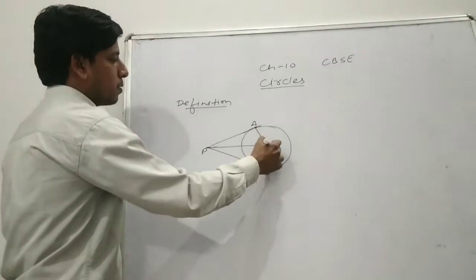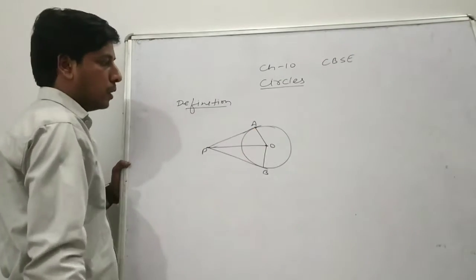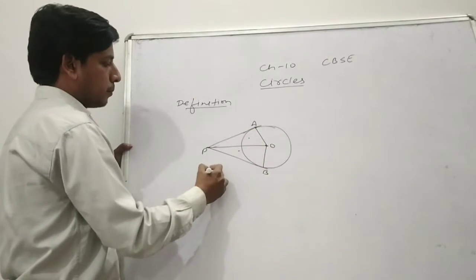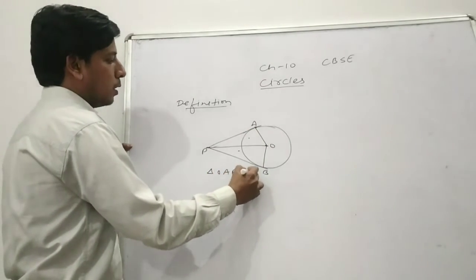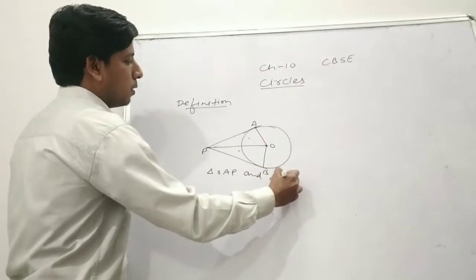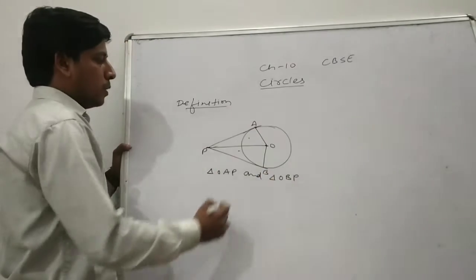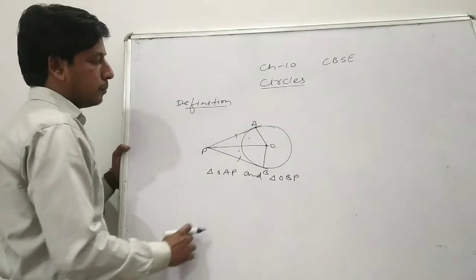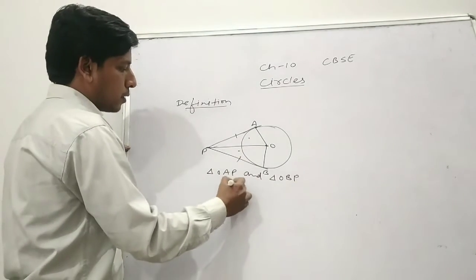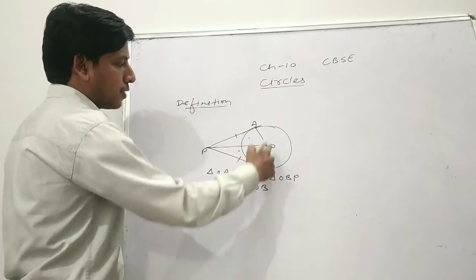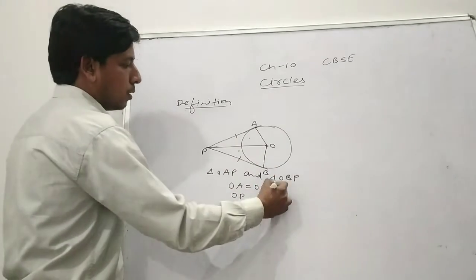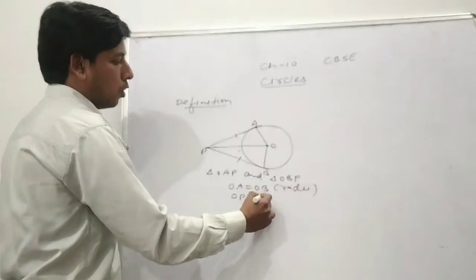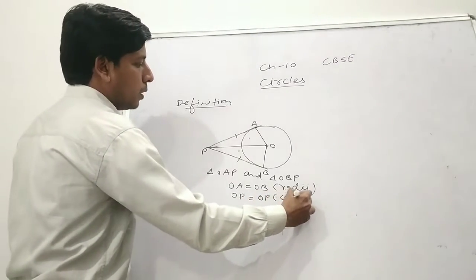I join OA, OB and OP. If we prove the triangles OAP and OBP congruent, then by CPCT both line segments will be equal. So here OA equals OB, radii of the same circle. OP equals OP, the common side.